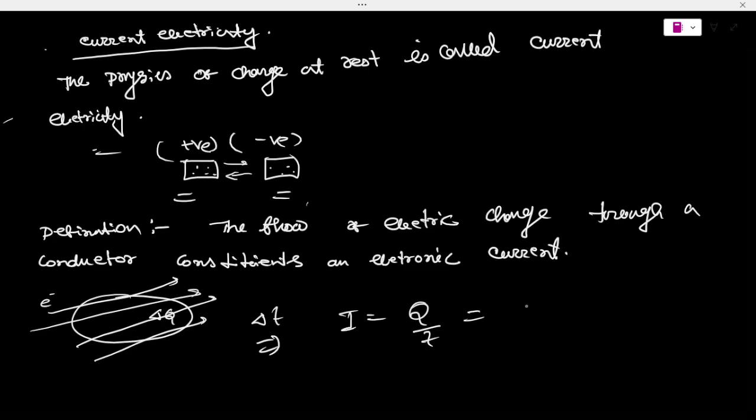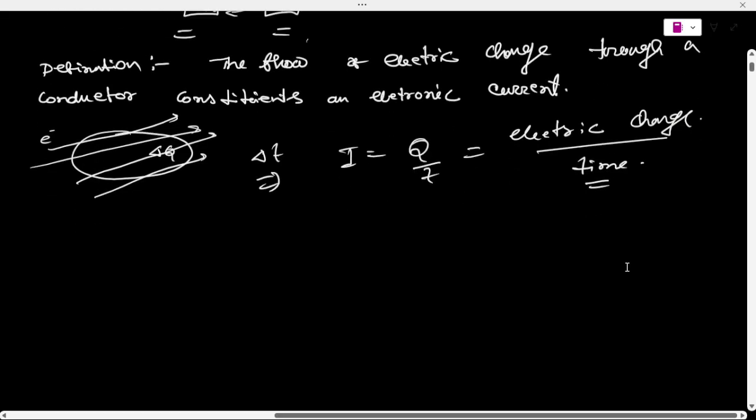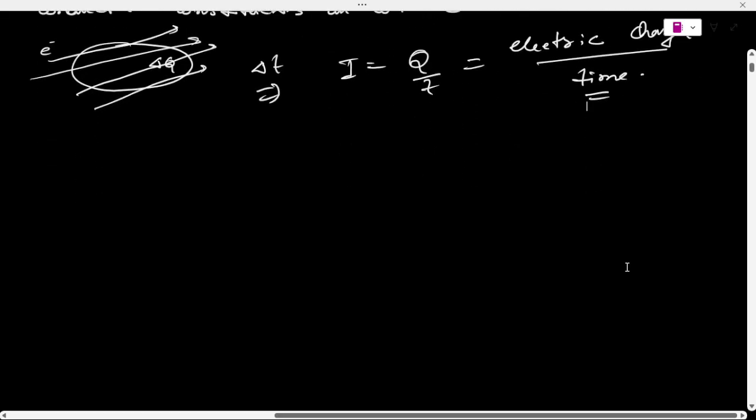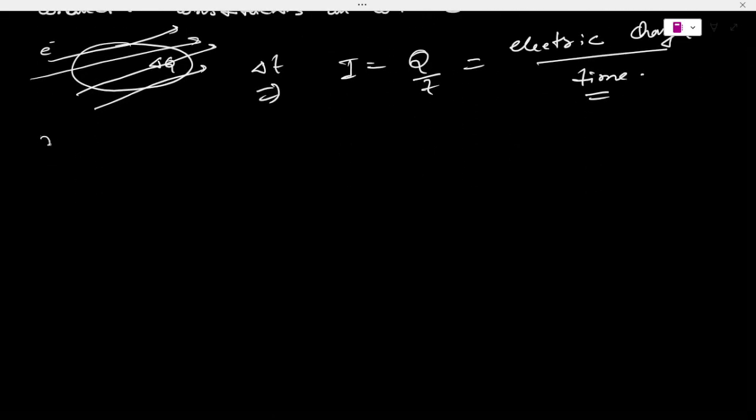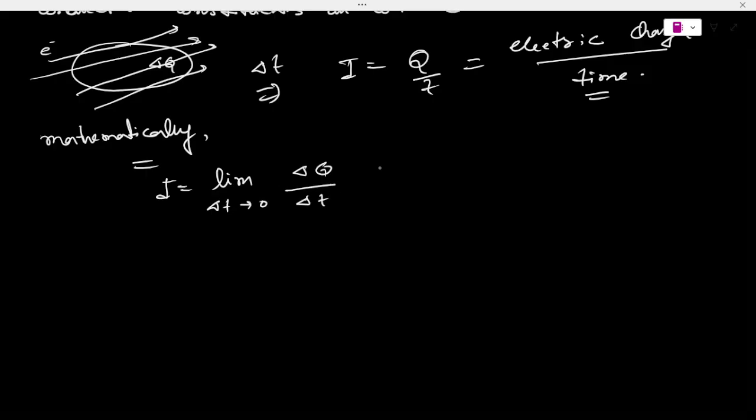The definition of the current is basically electric charge divided by time. Understand? Let's move on to the next topic. Then mathematically how will you represent it? Mathematically, current I is equal to the limit del t tends to 0 of del q divided by del t, which is equal to dq by dt.